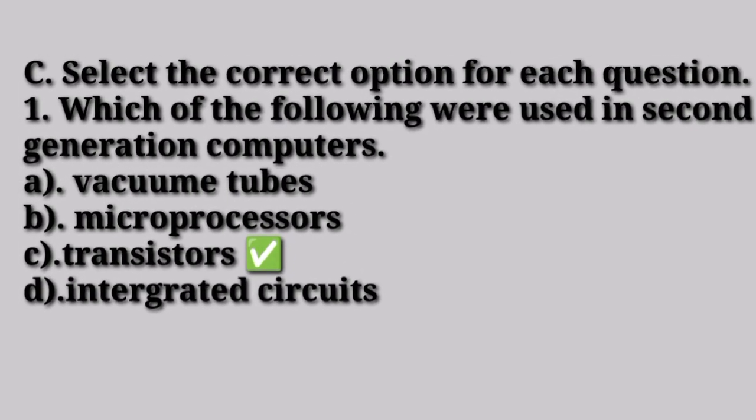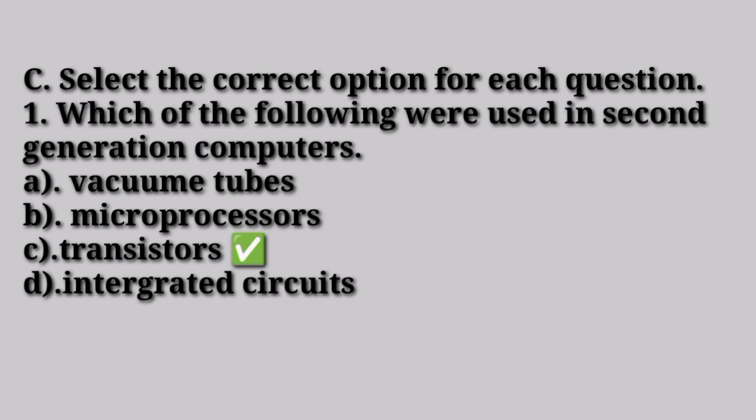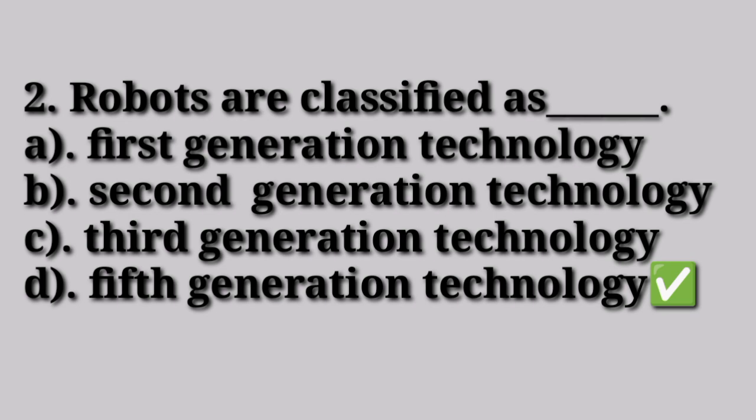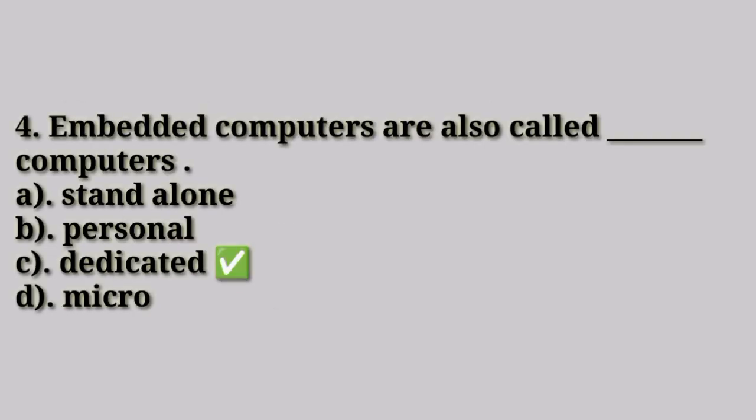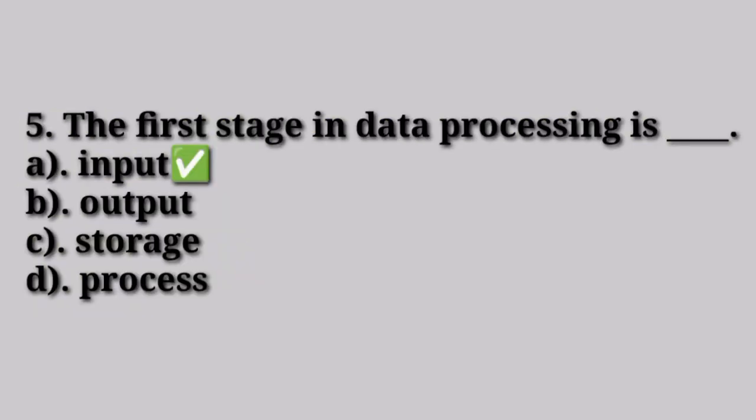C. Select the correct option for each question. Number 1. Which of the following were used in second generation computer? Option C. Transistors. 2. Robots are classified as fifth generation technology. Option D. Number 3. Which of the following is the form of discrete data? Option B. Number of students in class. 4. Embedded computers are also called option C. Dedicated computers. 5. The first stage in data processing is option A. Input.